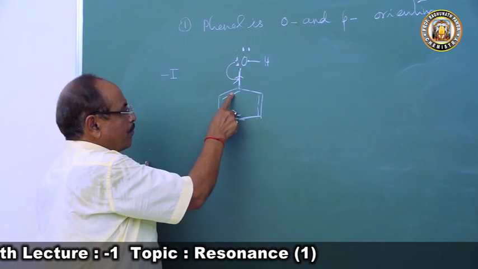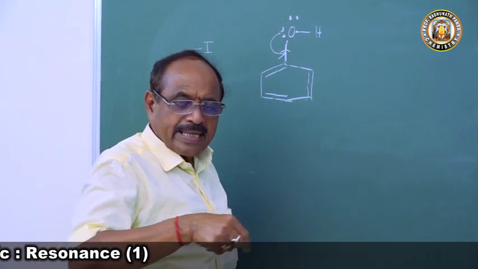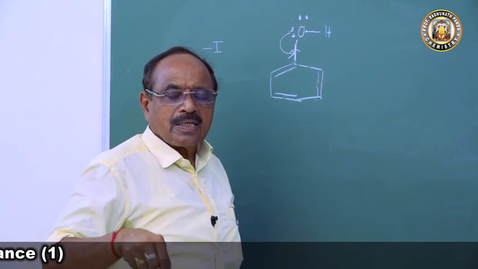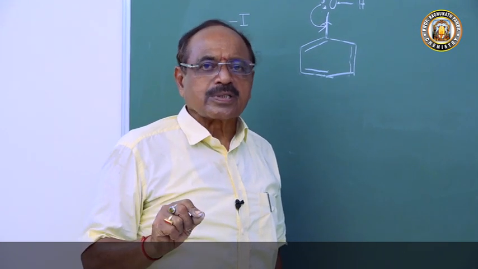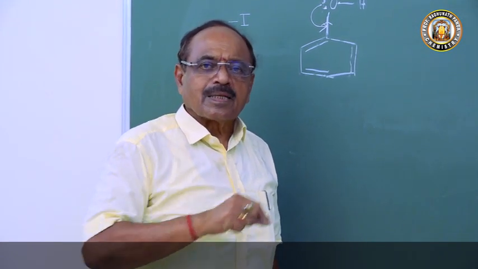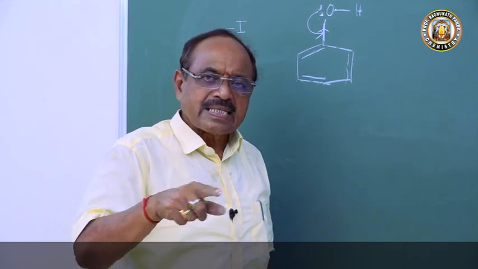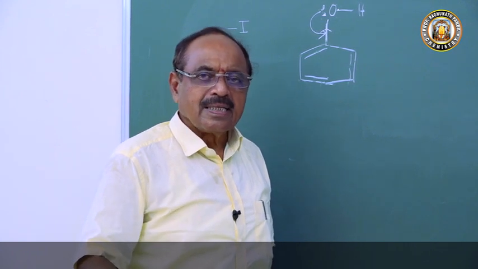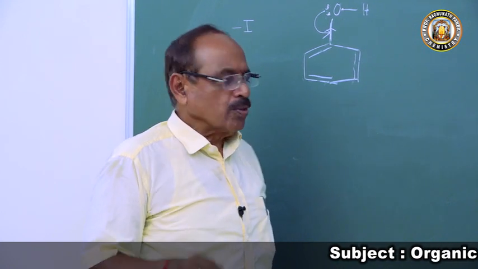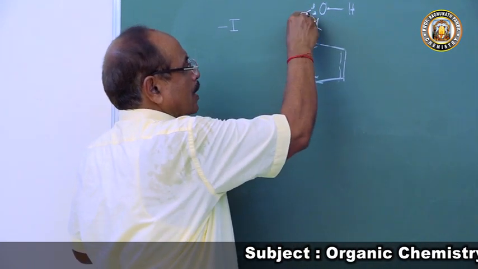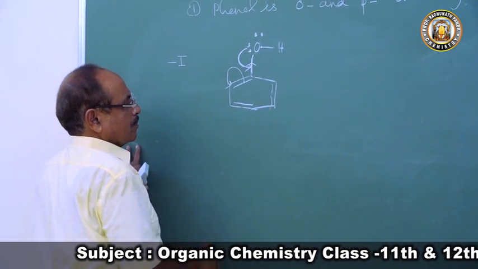Why? Because the 6 pi electrons of benzene, we have read, are constantly oscillating over the 6 carbon nuclei. Just like a moving disk: if I stand on a moving disk, I will not be moving, but my position will be changing. So this pair of electrons comes to this place and this pair of electrons comes to this carbon atom. This is called ortho.